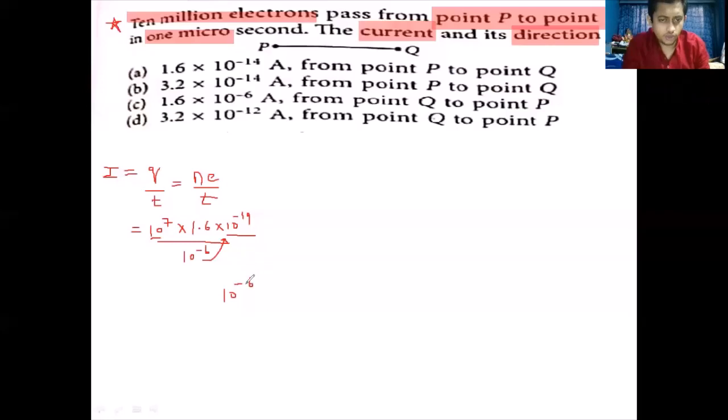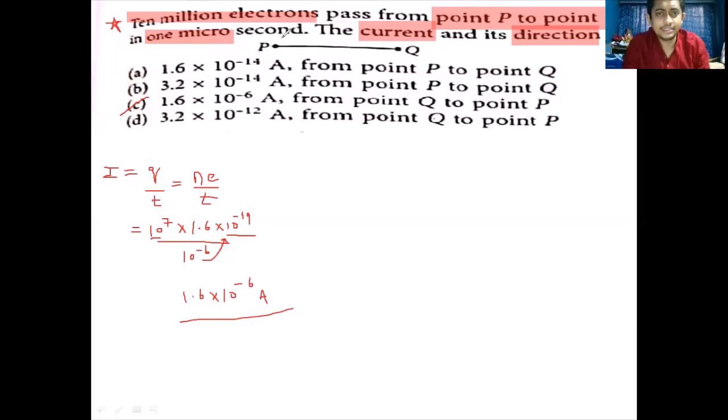So you have 1.6 into 10 raised to minus 6 ampere. Looking at the options, 1.6 into 10 raised to minus 6 ampere is only one option, that is option C.